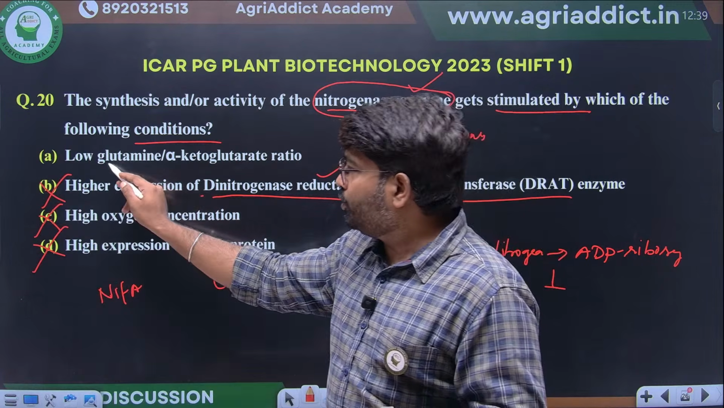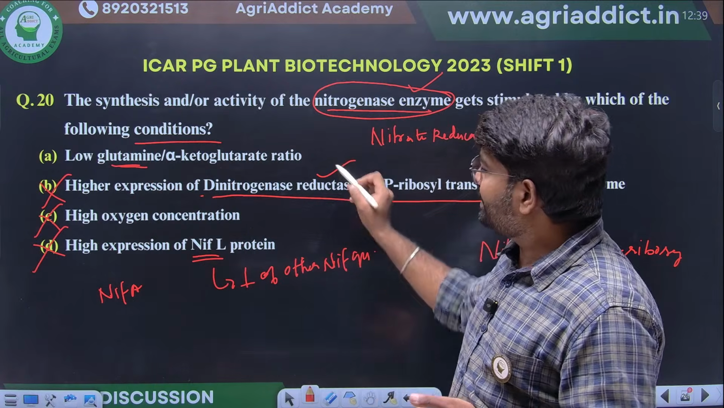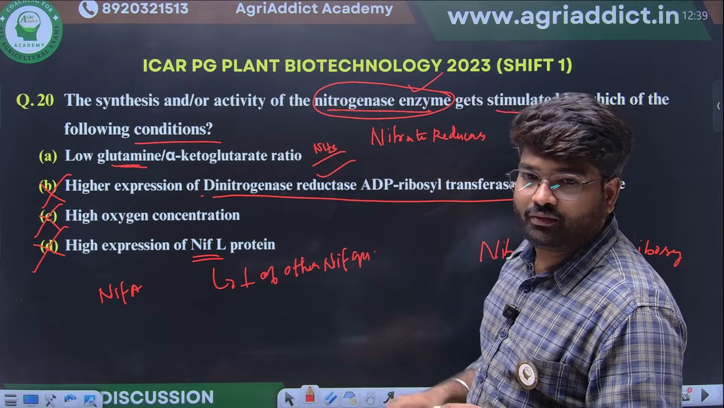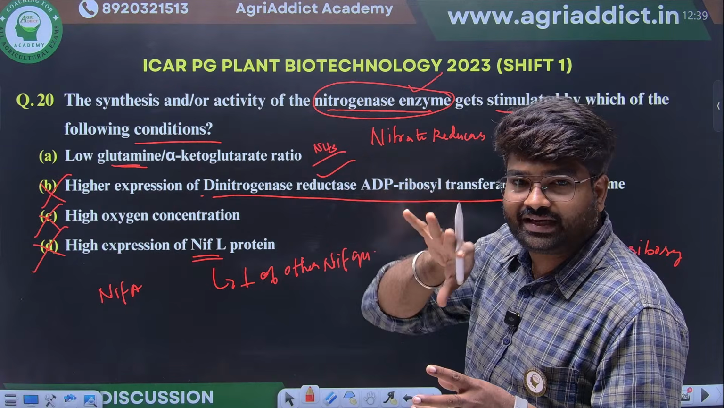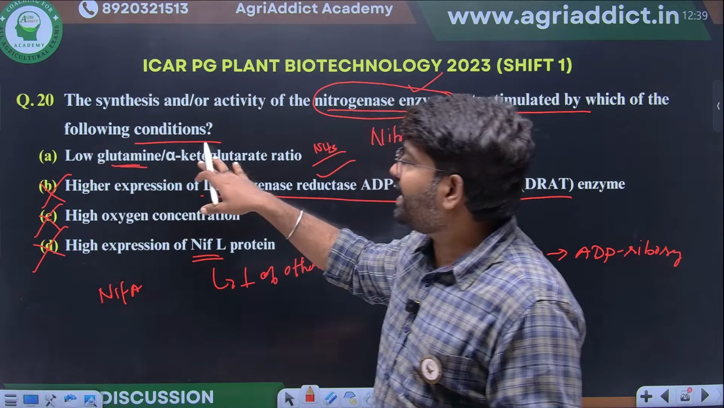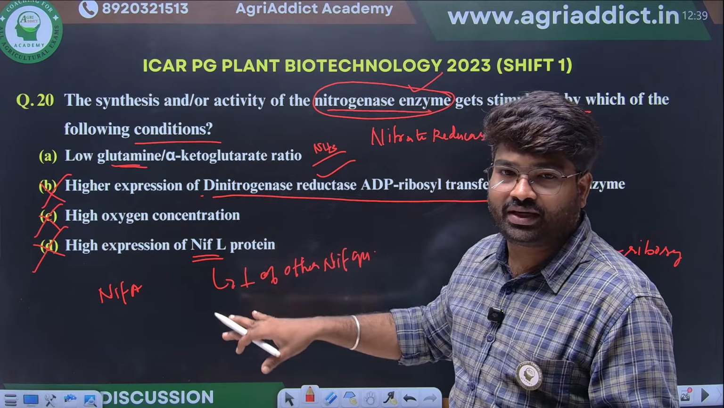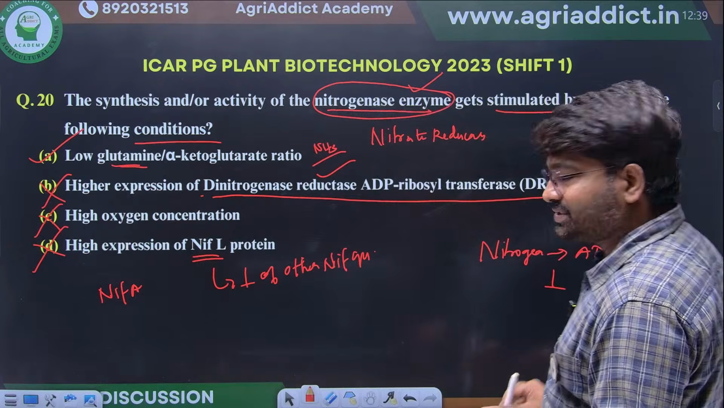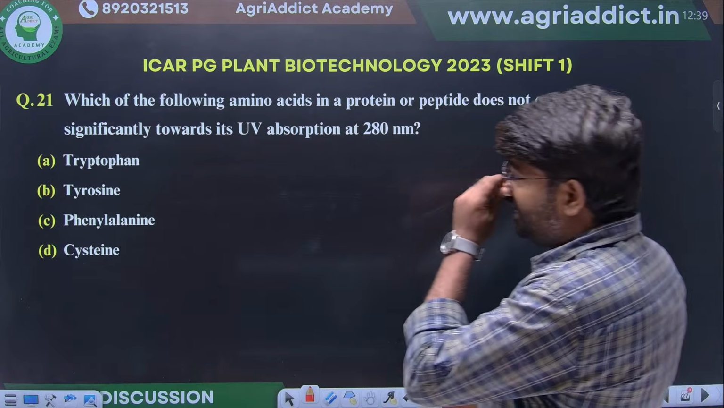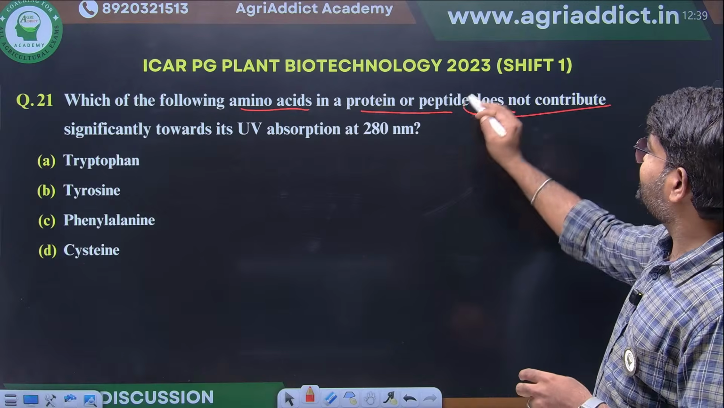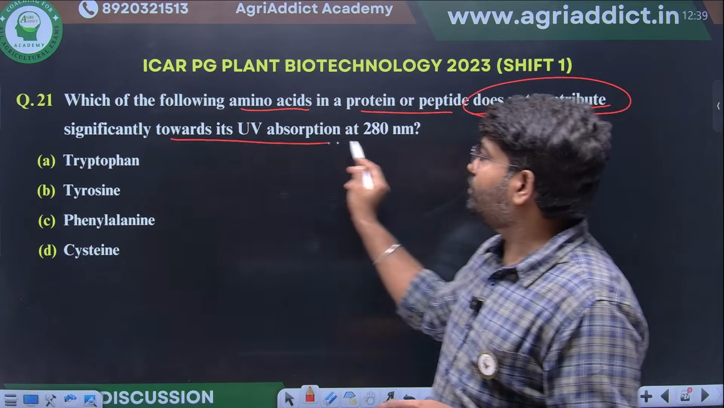If low glutamine is there, what does it mean? Ultimately, the ammonia content in the cell is less. What will this nitrogenase do? It will convert atmospheric nitrogen to ammonia. So if there is low glutamine and a high concentration of alpha-ketoglutarate, the nitrogenase activity will be enhanced. Yes, clear?